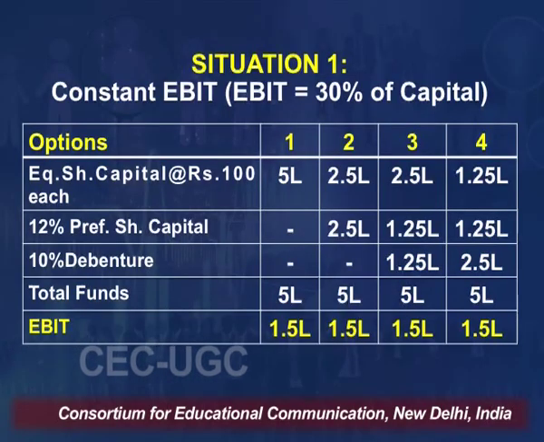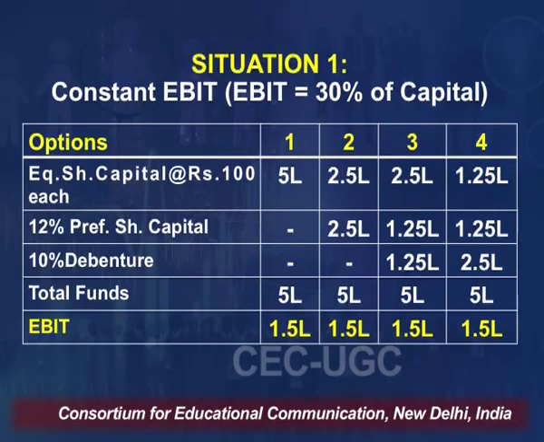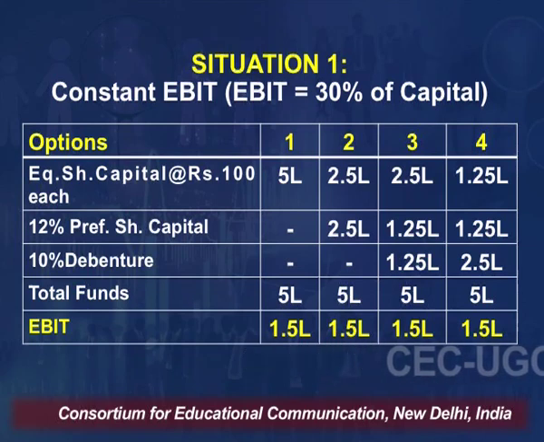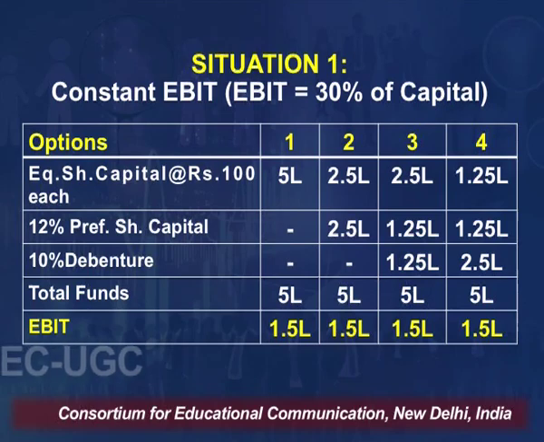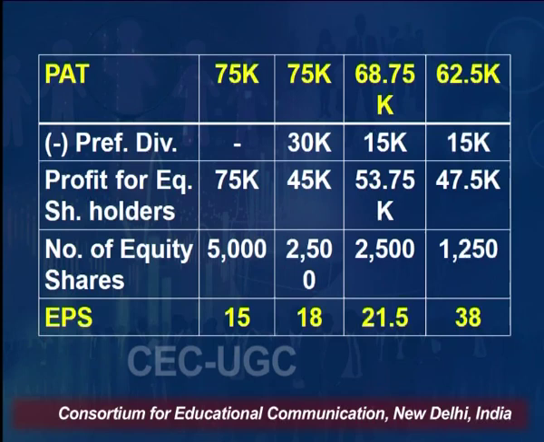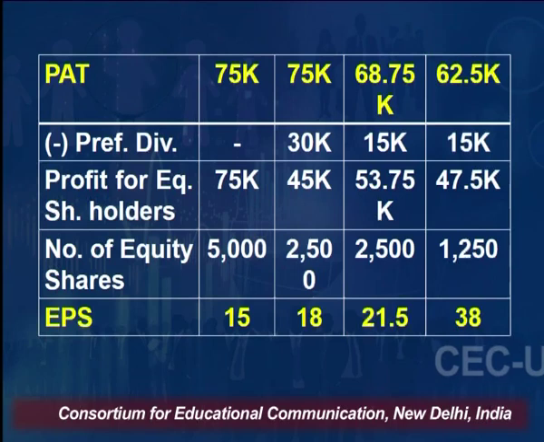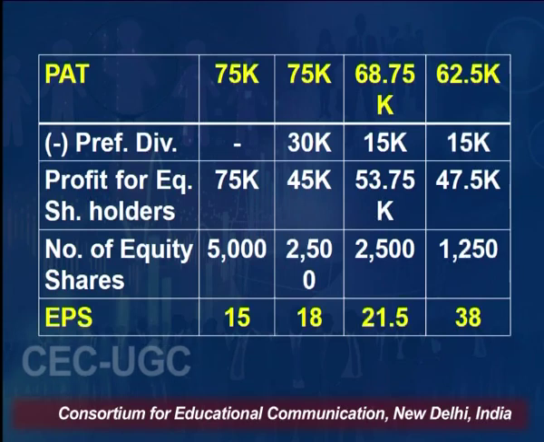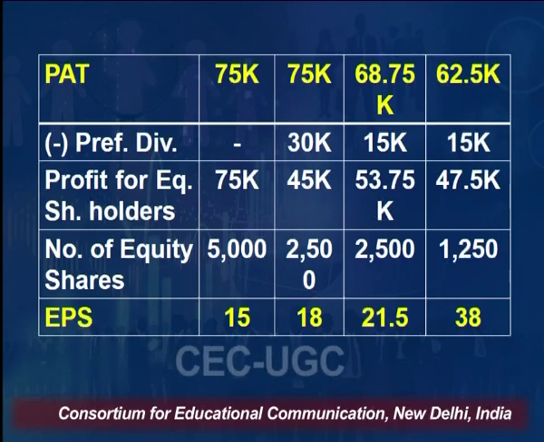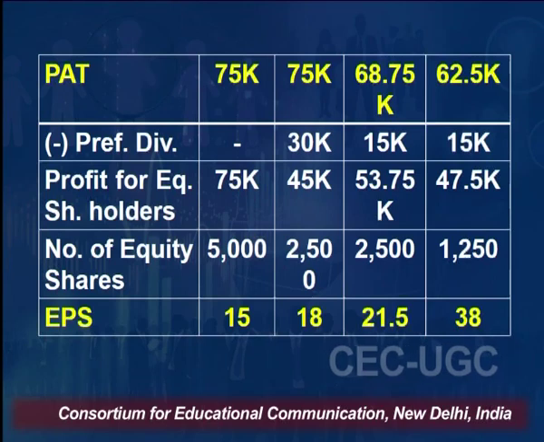In case 2, since we have these preference shares of 12% for rupees 2.5 lakh, so there will be preference dividend of 30,000 in case 2. This amount will be 15,000 in case 3 and 15,000 in case 4, because 25% of total capital is raised from preference share capital in last 2 cases.